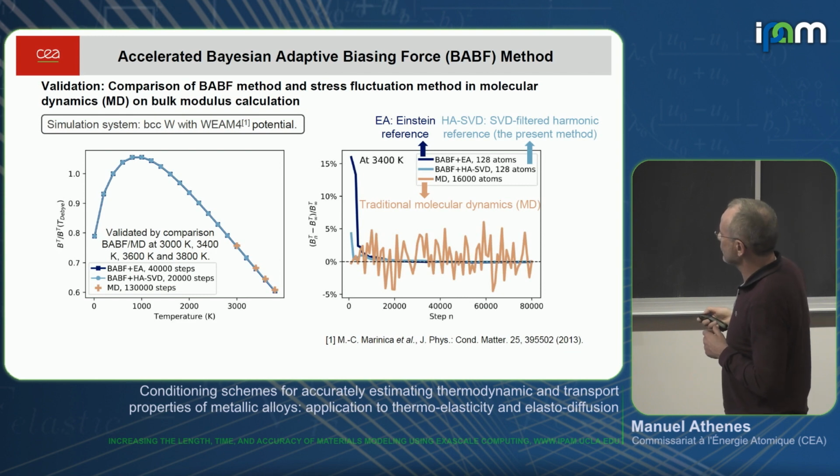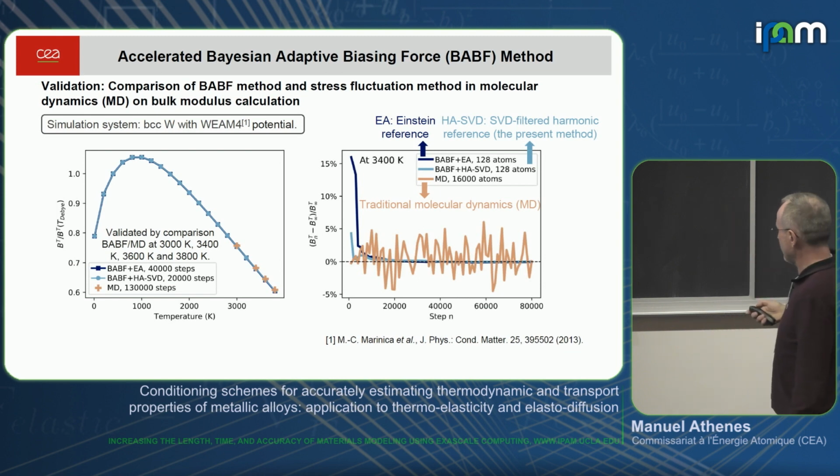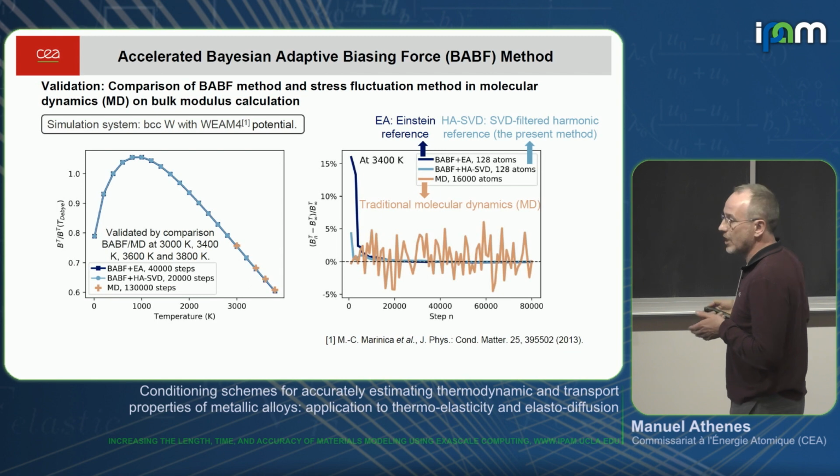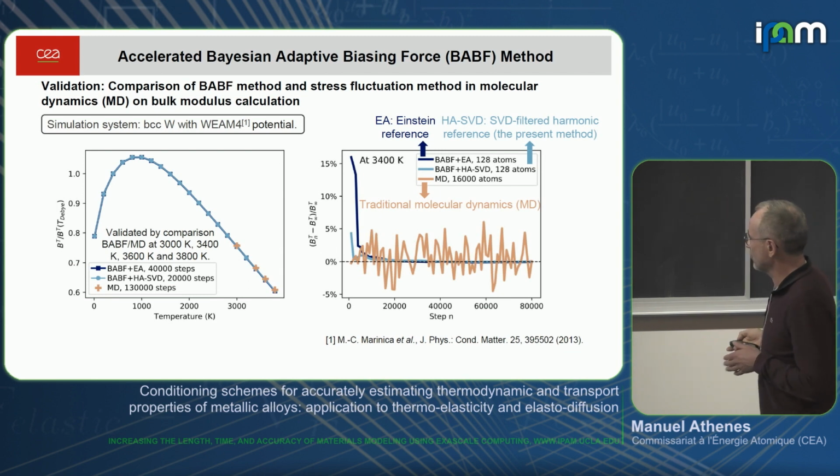We see that the direct free energy method, where we compute the harmonic modes, converges much faster than traditional molecular dynamics, and also needs much fewer atoms. 128 atoms are necessary in the free energy calculations, while in molecular dynamics we need thousands of atoms because we average fluctuations, so it's important to have a large enough computational box.